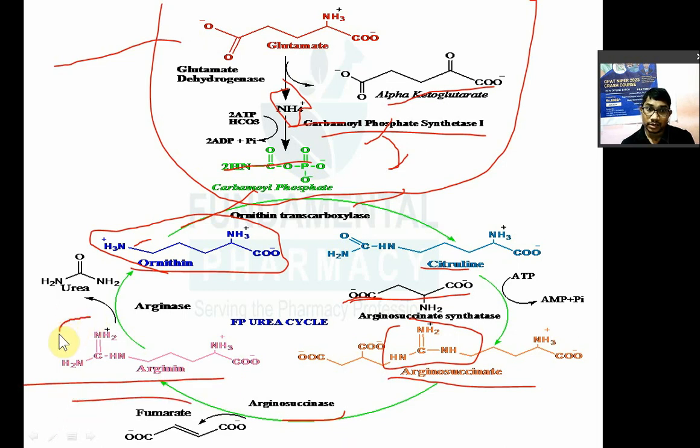Arginine amino acid. So arginine is converted to ornithine by the enzyme arginase with the removal of urea. Urea is nothing but NH2 C double bond O NH2. Now this urea is water soluble and it is easily excreted in your urine. Are you getting or not?